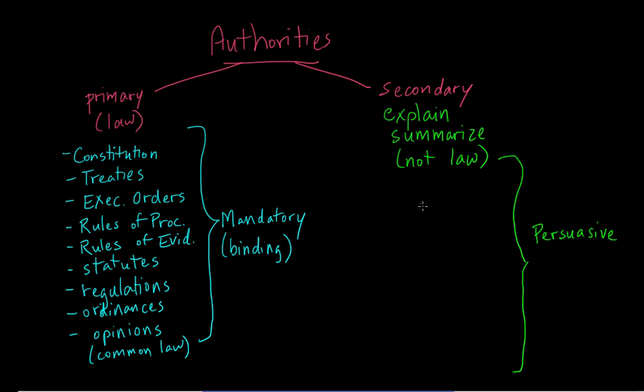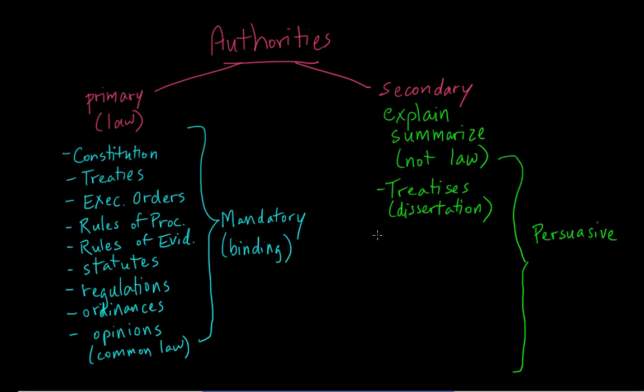Secondary sources include things like treatises. Treatises are written explanations and discussions about a particular subject of law. A treatise is usually pretty systematic in how it identifies and discusses all of the sub-issues of the subject. You can kind of think of it as like an organized dissertation. And like a dissertation, it's usually pretty in-depth. It's a dissertation on the subject.